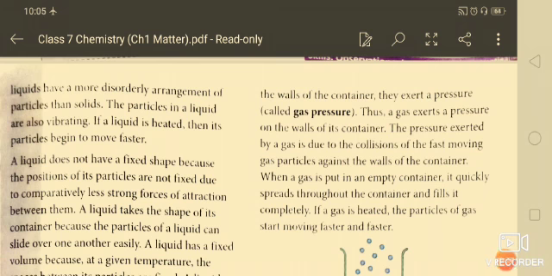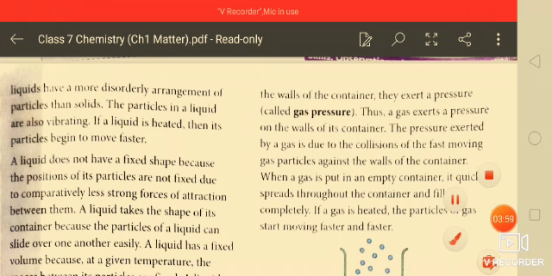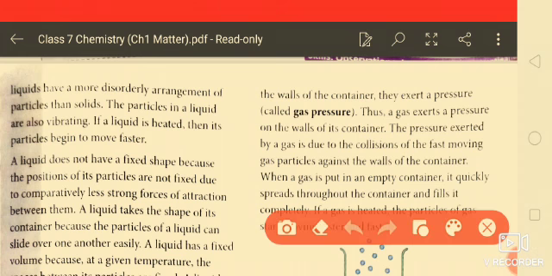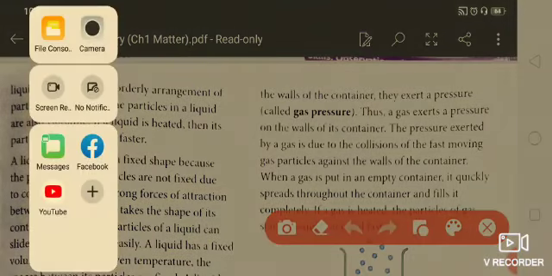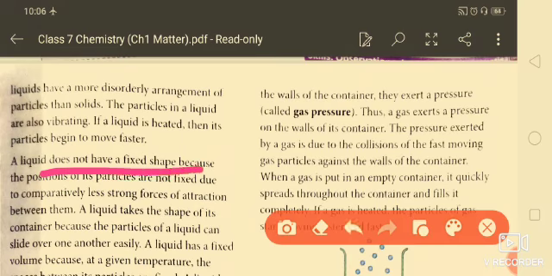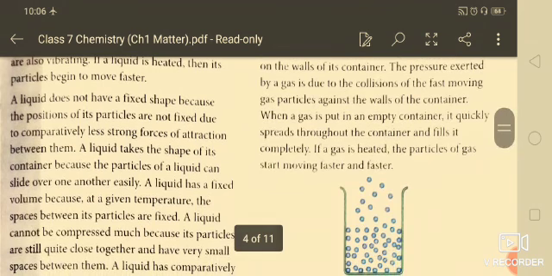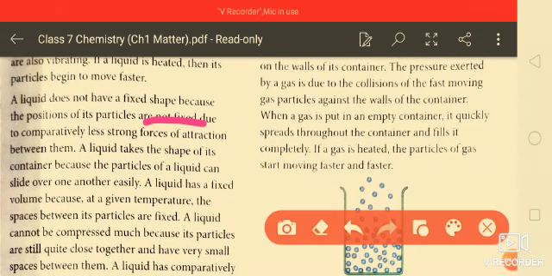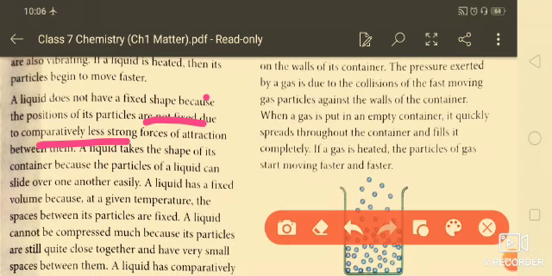A question is: why does a liquid not have a fixed shape? The answer is that the position of the particles in a liquid is not fixed, and due to comparatively less strong forces of attraction between them, a liquid takes the shape of the container in which it is kept.